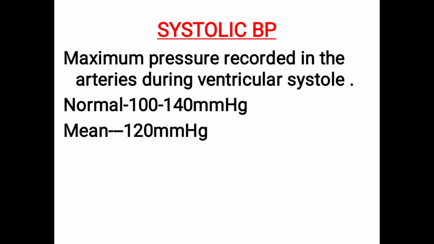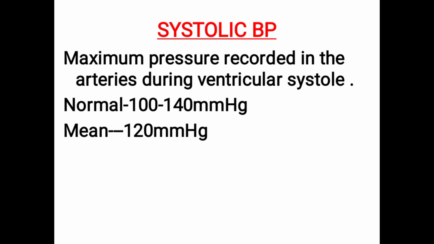Maximum blood is pumped during ventricular systole, hence the maximum pressure is recorded in the arteries during ventricular systole. The normal range is 100 to 140 mmHg. If you take the mean value, that is 120 mmHg.